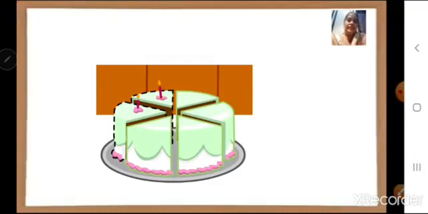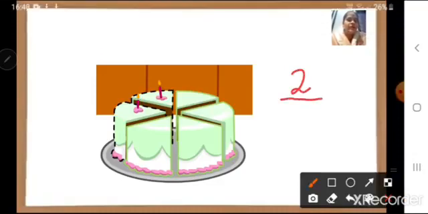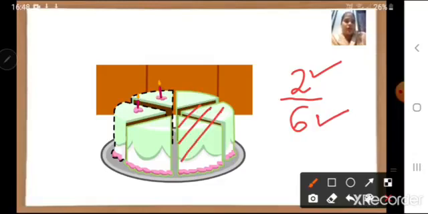That we can write in number as 2 upon 6. 2 is the part that I have selected. Out of 6 parts, I have taken 2 parts. Number 6 is the total parts that we have made. Understood children? And see children, these 2 pieces I ate.